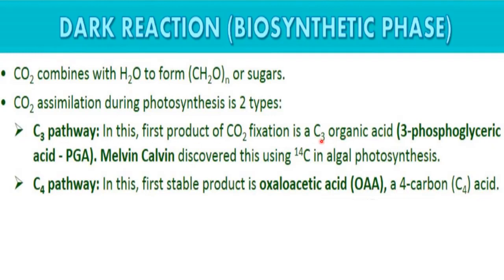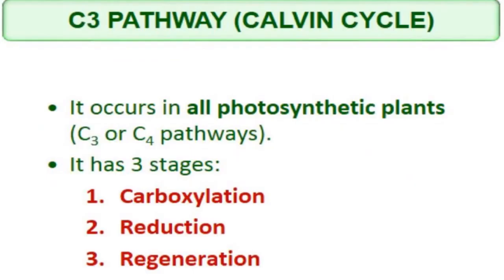In case of the C3 pathway, a 3-carbon compound is formed as the first stable product, while in case of the C4 pathway, a 4-carbon compound is formed as the first stable product after the carbon dioxide fixation. Right, now we will discuss how this PGA is formed here in the C3 pathway. So we will discuss the Melvin Calvin cycle also, that is, how this conversion of carbon dioxide into carbohydrates occurs, right? So this is the Melvin-Calvin cycle.